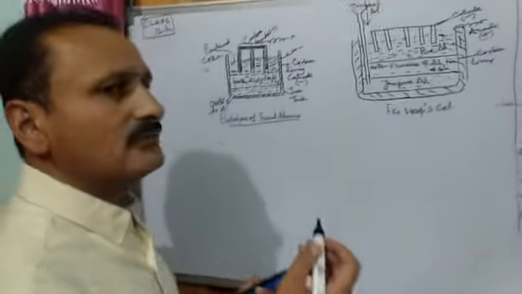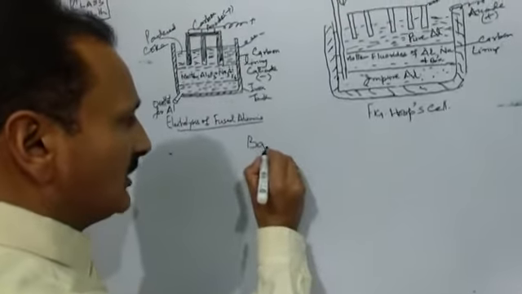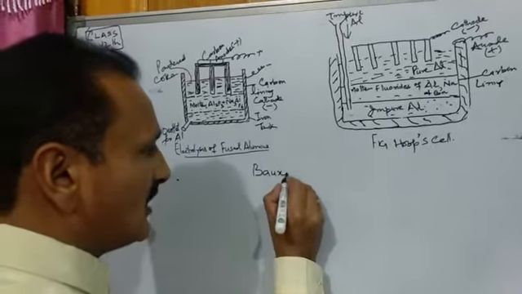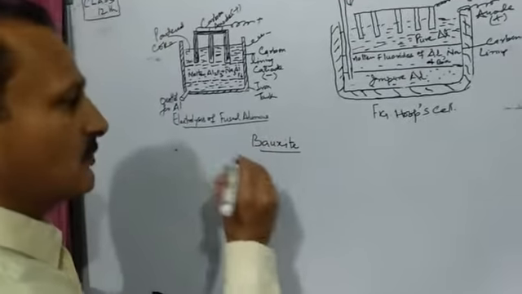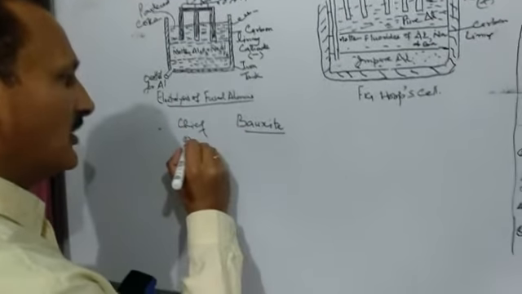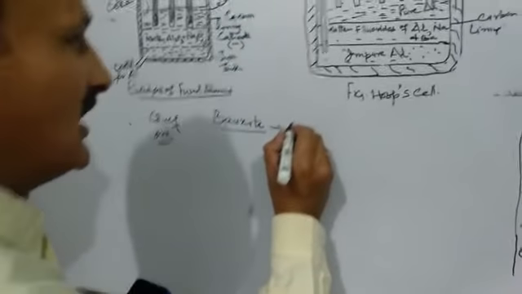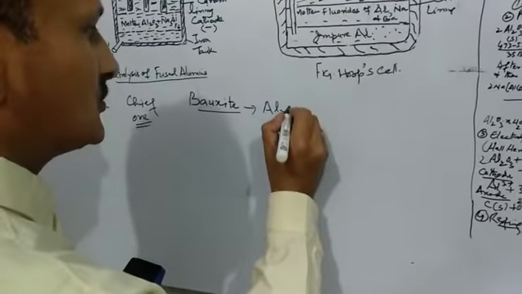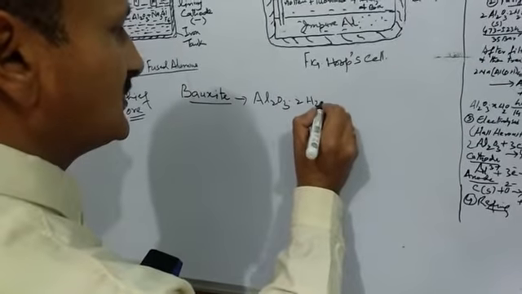Aluminium has 4 ores, and the main ore of aluminium is bauxite. Bauxite is the chief ore of aluminium, and its chemical formula is Al2O3·2H2O, that is, it is in hydrated form.